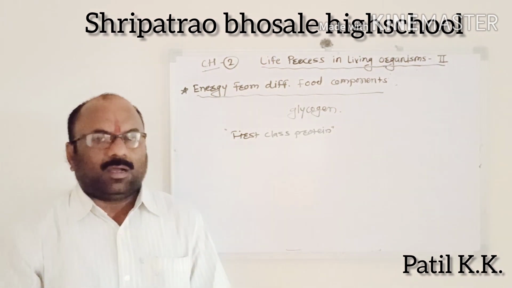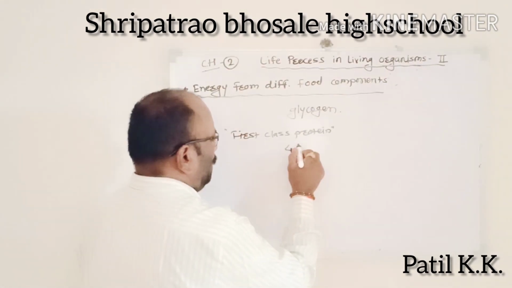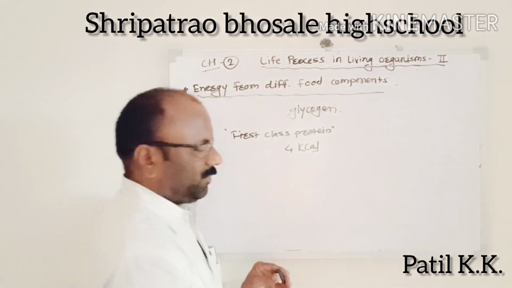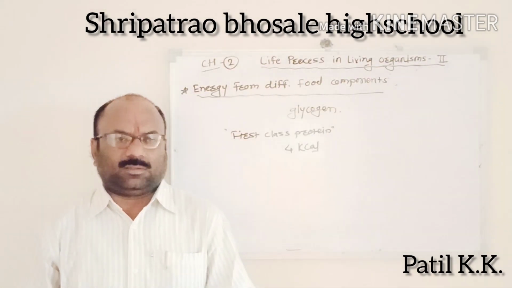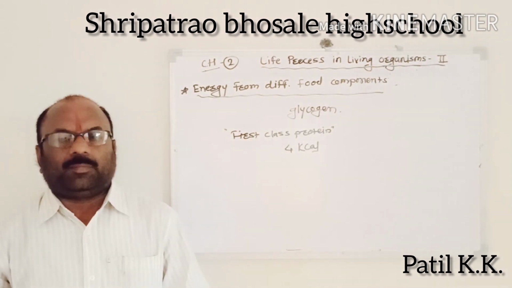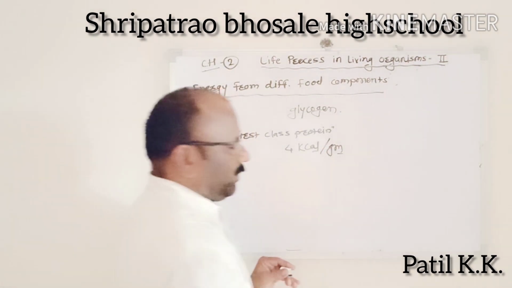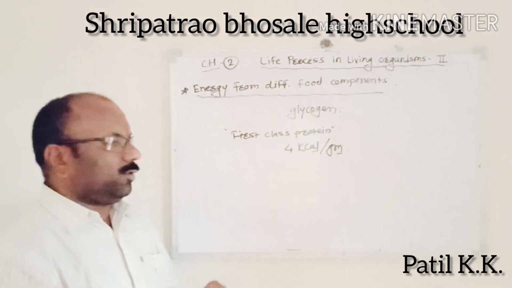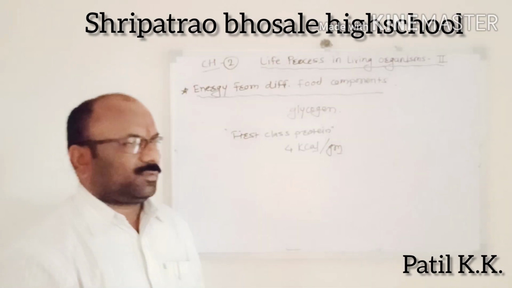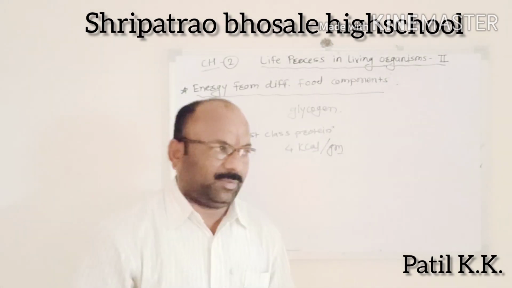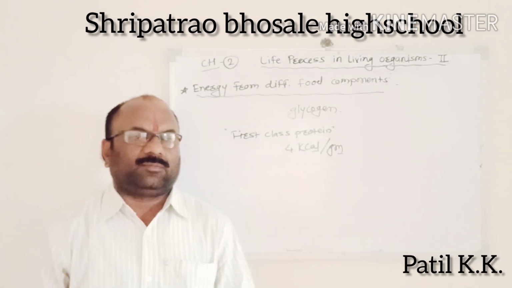How many kilocalories of energy do we get? We get 4 kilocalories of energy per gram of protein. How many kilocalories of energy are produced from carbohydrates? 4 kilocalories per gram of carbohydrates, and 4 kilocalories per gram of protein.